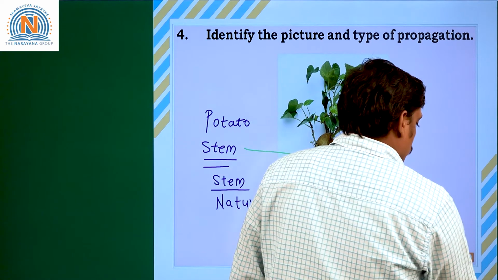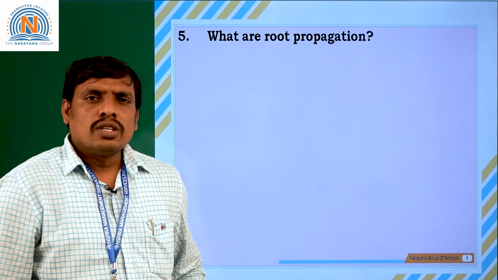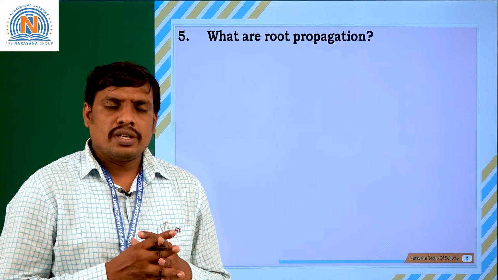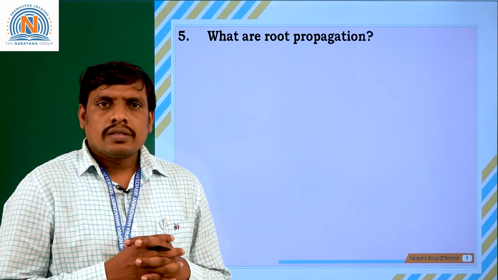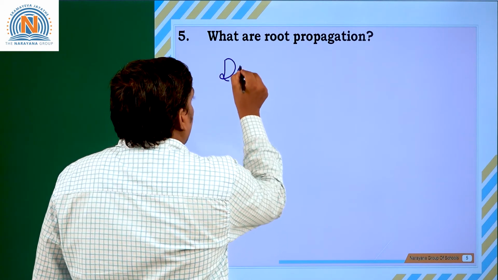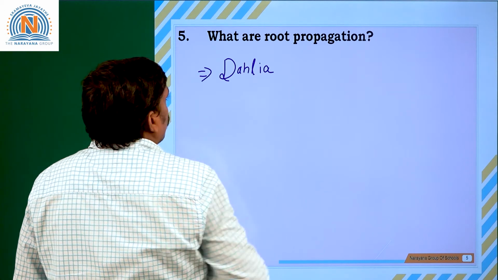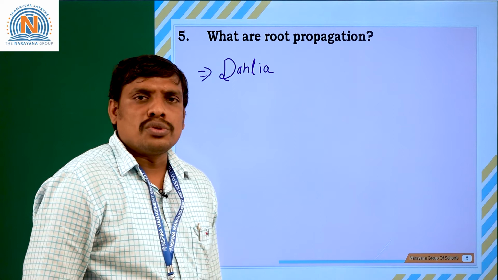Going for the next question. What are root propagations? Can you identify some of the roots? Suppose take a dahlia, which is one of the best examples for propagation through the roots.